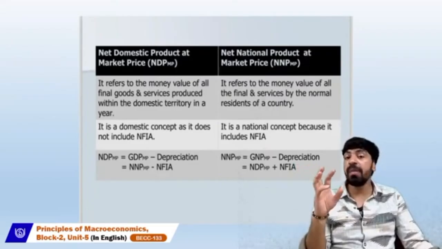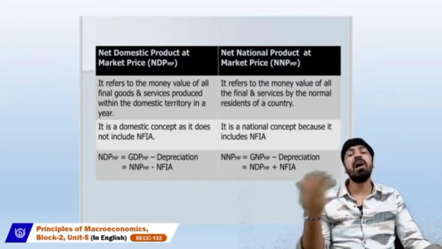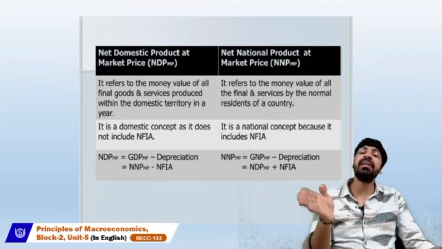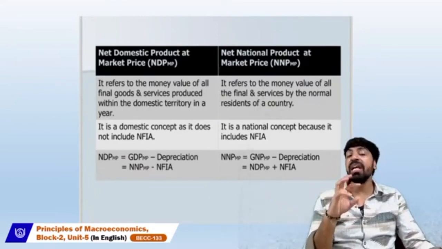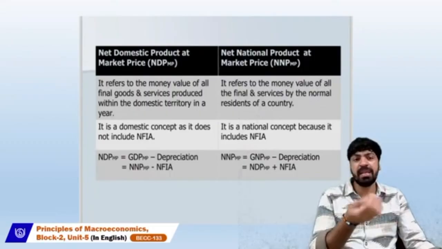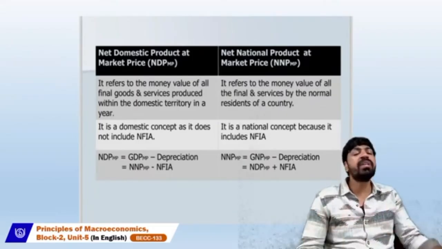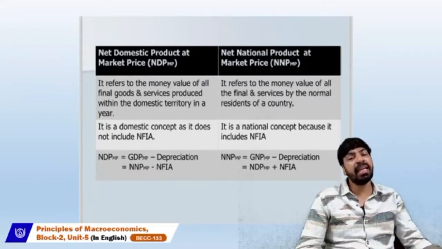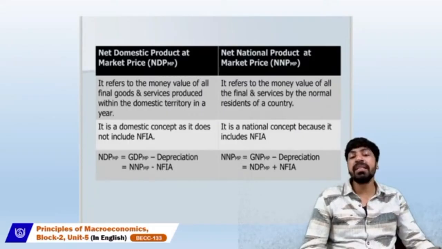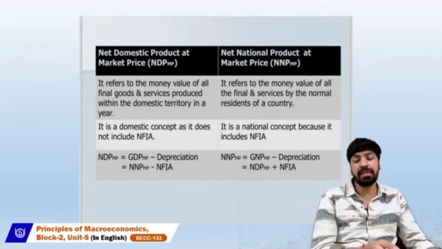So when calculating the national product at market price, we have to add NFIA. When we are talking about domestic, whether gross or net domestic, we have to deduct the NFIA. And of course the depreciation, as we are going back from gross to net.